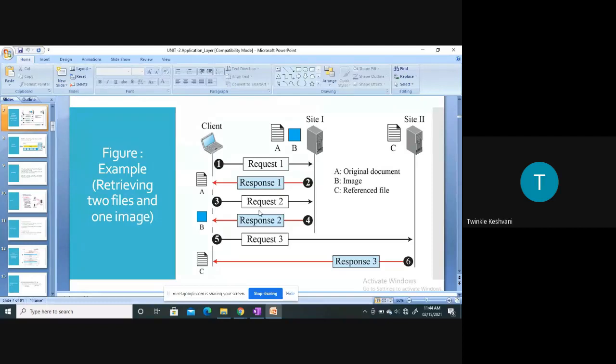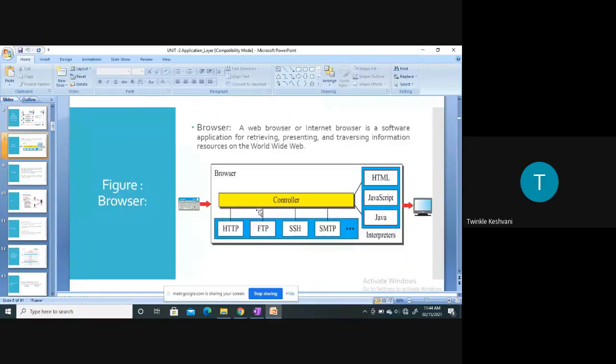Using JavaScript, HTML, CSS, all of these, it will present the information to the client nicely, that is, what you see on your screen. With the help of all this, the website, or we can say the web page, will be displayed on the screen at the user side.